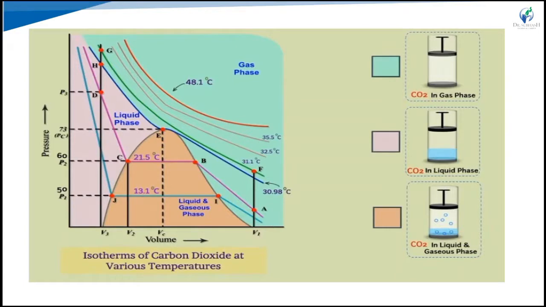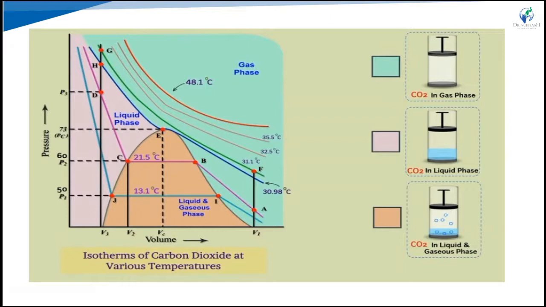Here is the demonstration of pressure and volume, the isotherms of carbon dioxide at various temperatures. In the diagram, the blue portions show the range of pressure and temperature where CO2 is in the gaseous phase.